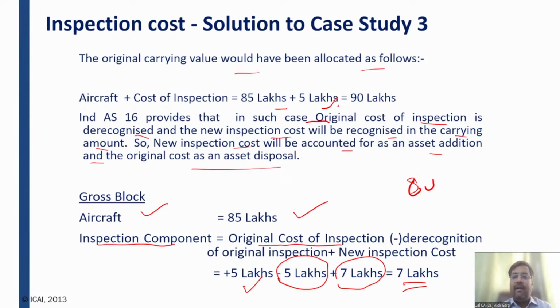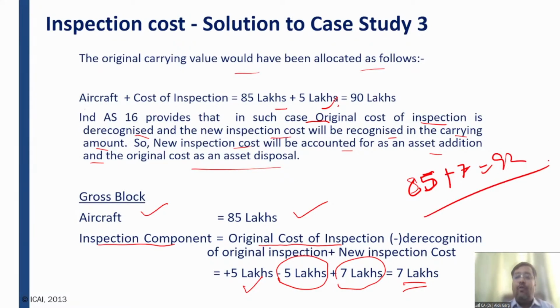So we have not capitalized before incurring. We have capitalized at the time of incurring the cost. I hope it is clear to everyone, Dhara.